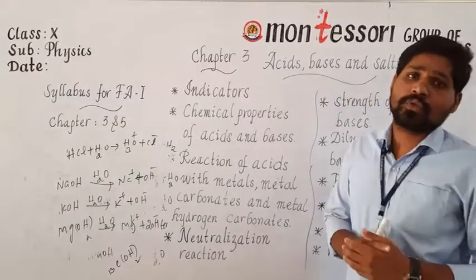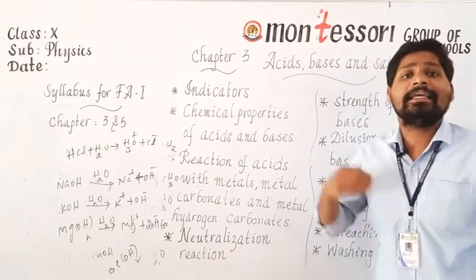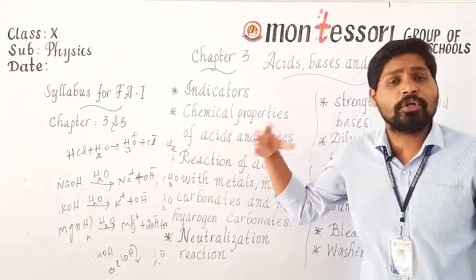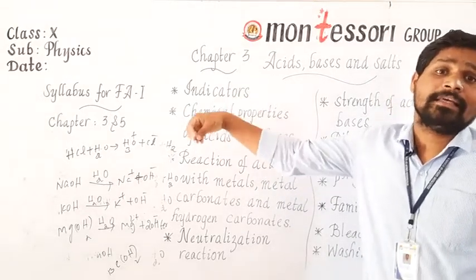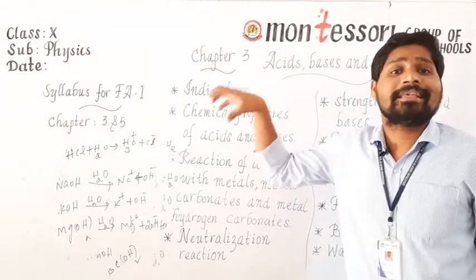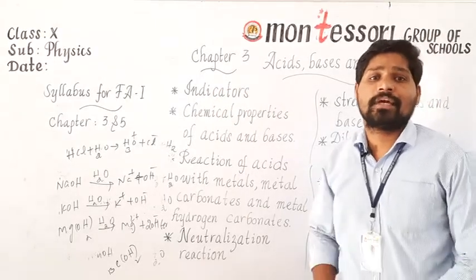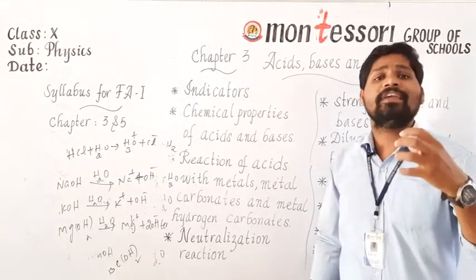So among these two, which one is the strong acid? HCl is a strong acid because it produces more H3O plus or H plus ions. CH3COOH produces fewer H3O plus ions, so CH3COOH is a weak acid.